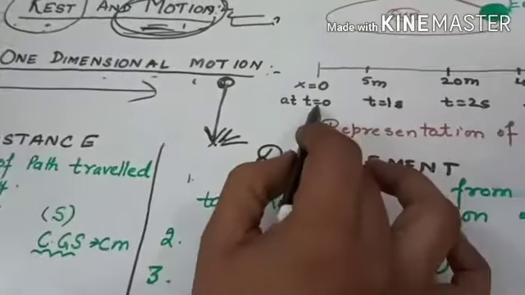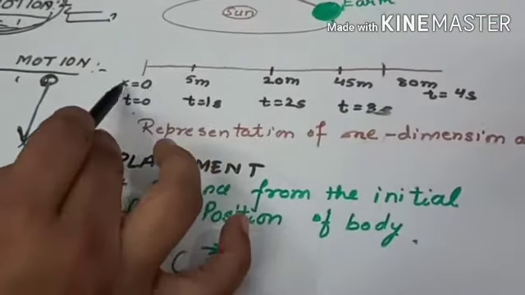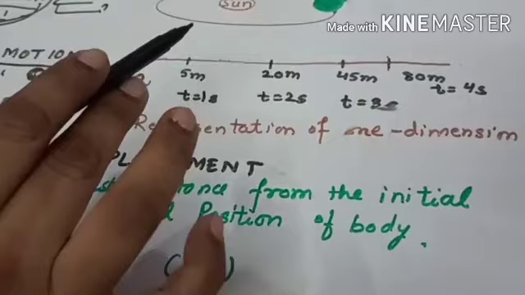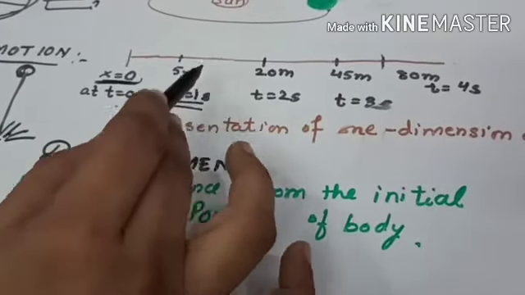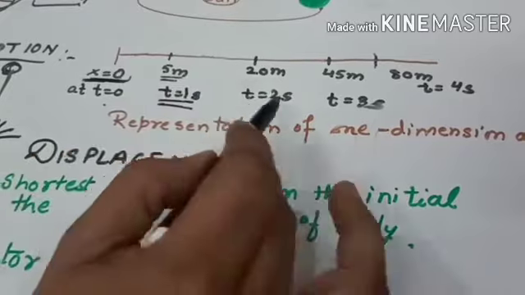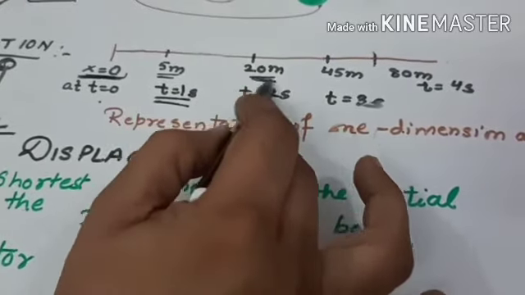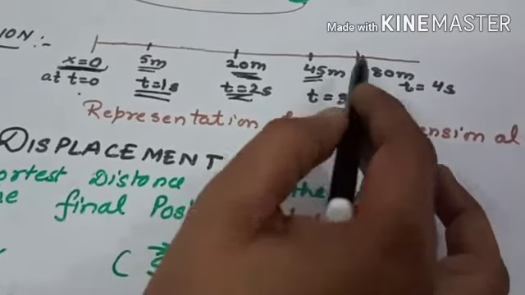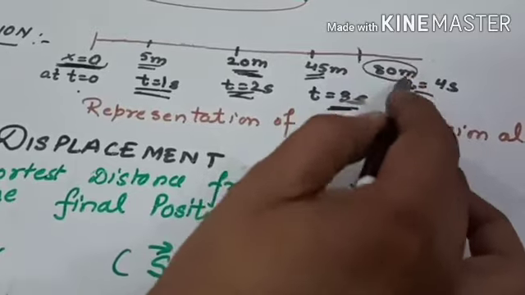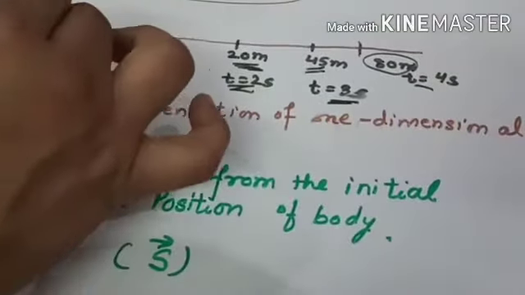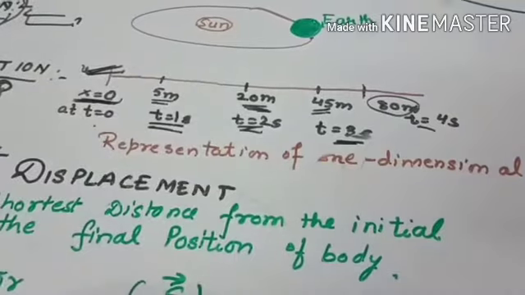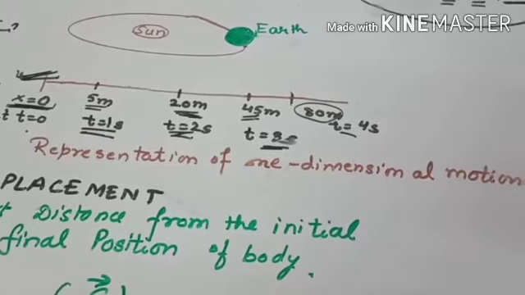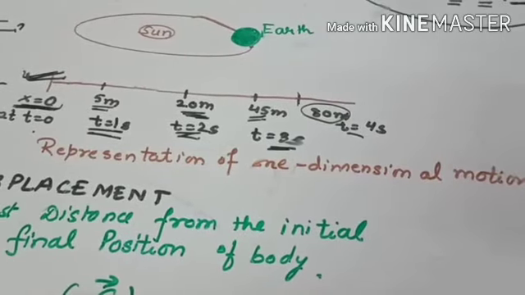So let's see, when the time was 0, the particle's displacement is 0. That means the initial position was 0. After 1 second, the particle reaches 5 meter. Then after 2 seconds, the particle covers 20 meter. After 3 seconds, the particle covers 45 meter. After 4 seconds, the particle covers 80 meter. So this is the way to represent a body moving in one-dimensional motion along an x-axis line.